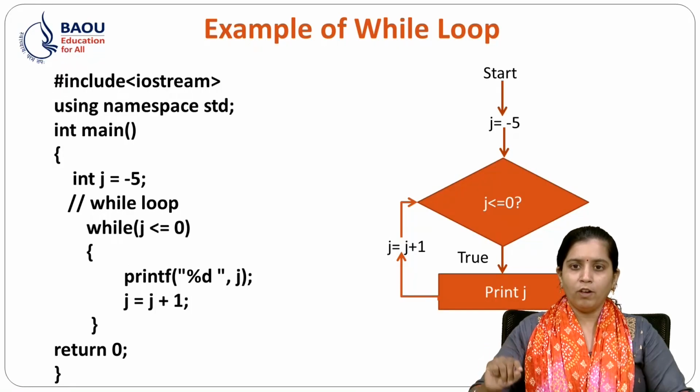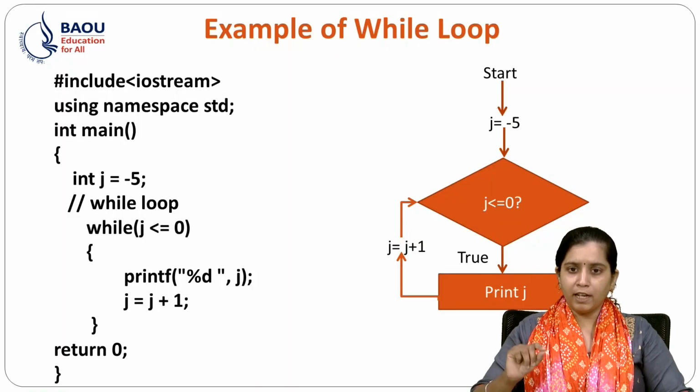True. So we will print -5. After that, we will increment -5 by 1. So we will have j as -4. So again we will check whether -4 is less than or equal to 0. True. So we will print -4, and these iterations will go on till 0.